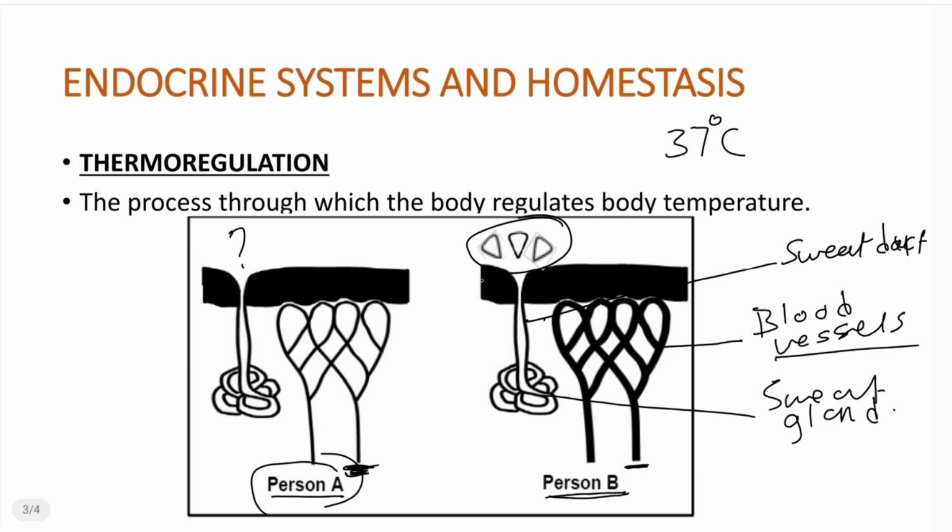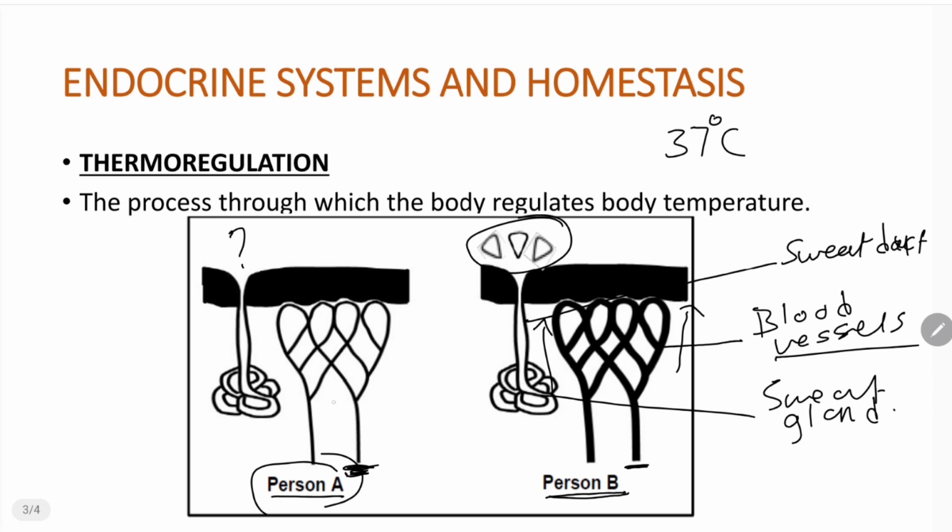We're going to look at the sweat that is produced, and if sweat is produced, it tells us that the sweat gland is active and therefore it produces sweat. We also look at the blood vessels. If they are thick, we say they are dilated. And the process through which these blood vessels become dilated, we call vasodilation. Now, as a consequence of vasodilation, more blood is going to flow to the surface of the skin. This is because the blood vessels are wider and therefore they can accommodate more blood.